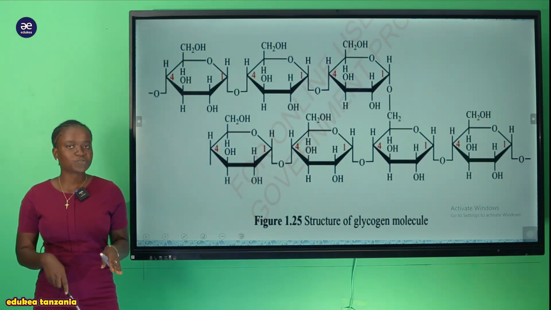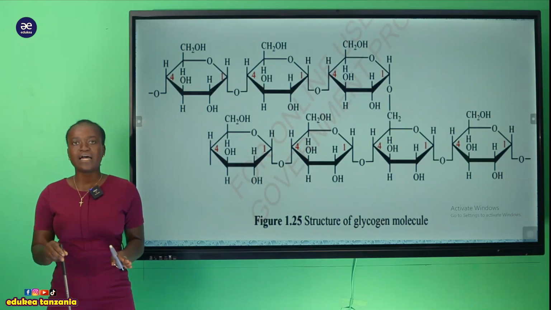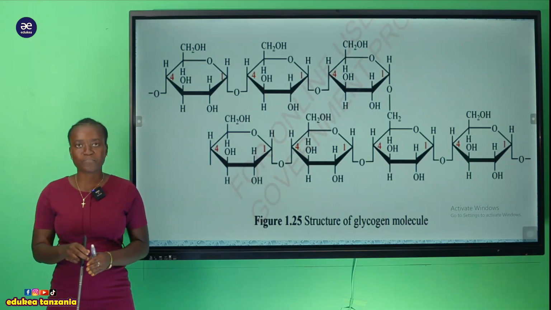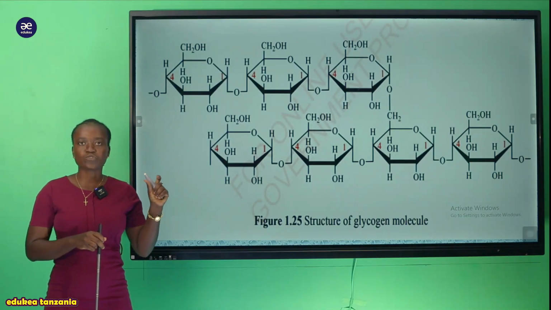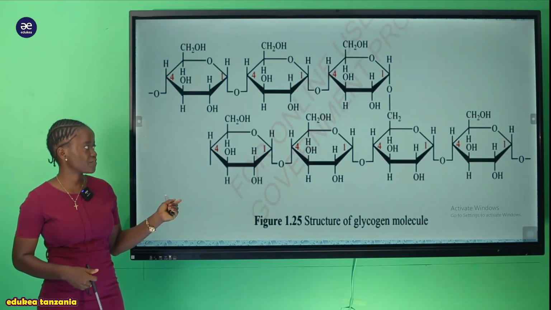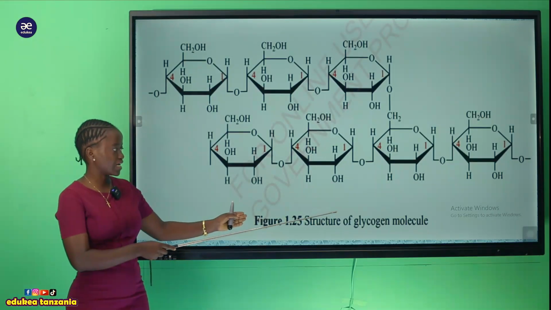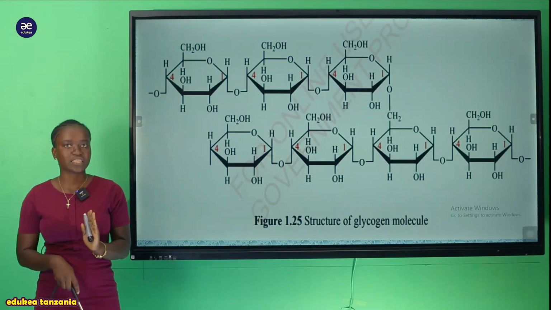Lakini utofauti wake tu tuliuona ni kwamba hii glycogen yenyewe inakuwa na a lot of branches, and its branches are quite shorter compared to that of the starch. So that is the main difference. So this is the structure of the glycogen molecule, which is found in the animals and in the fungi.